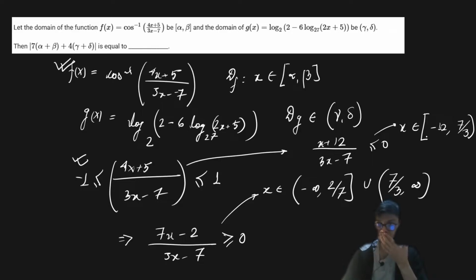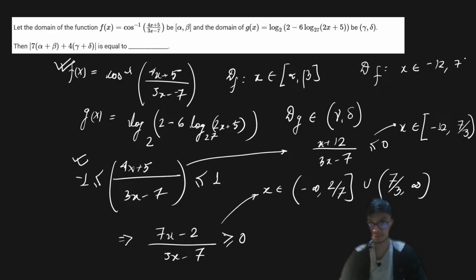If you take the common region of x from the first and the second, you're going to get the domain of f: x belongs to minus 12 to 7 upon 3.